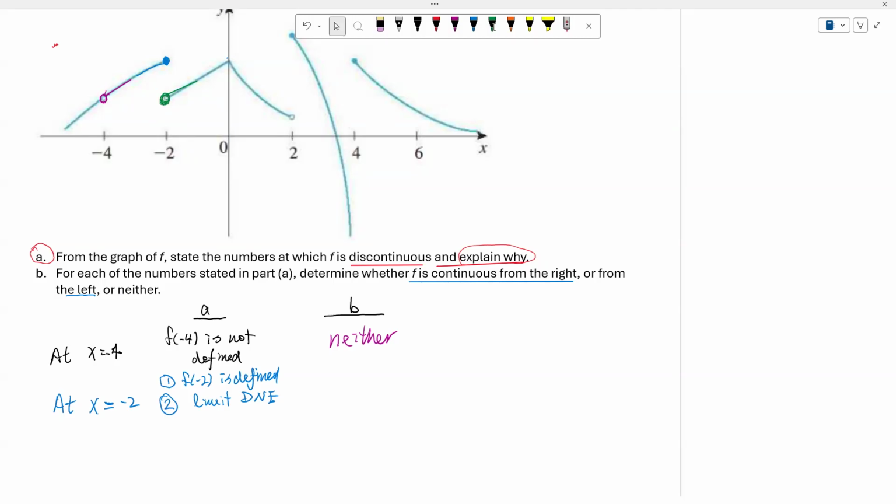So meaning the limit exists, but f of -2 at this point right here is undefined. Okay. So in this case, I will say that f is continuous from the left. Okay. Now maybe you could pause the video and then check out the rest of the graph.